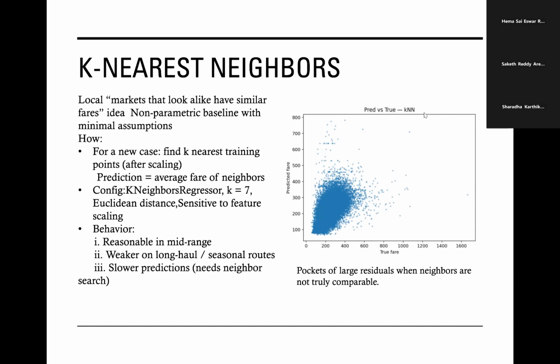This makes KNN a nice local non-parametric baseline with minimal assumptions, but predictions are slower because it has to search the training set. In our results, it behaves reasonably in the mid-range, but we see pockets of large residuals for long haul, strongly seasonal routes where the nearest neighbors are not truly comparable. It also reminds us why correct scaling is so important for distance-based methods.